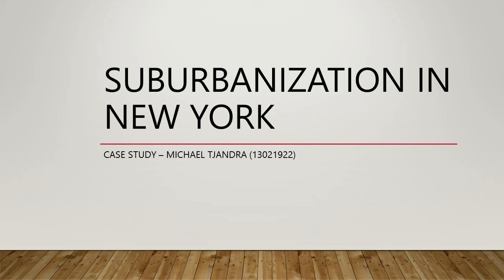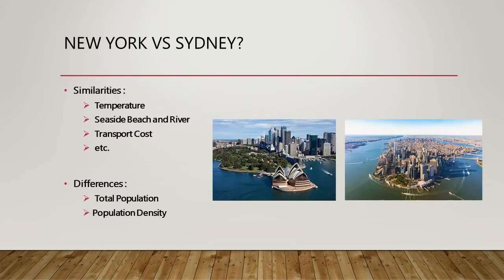Suburbanization in New York. Case study by Michael Chandra. New York is a city that has numerous relations to Sydney. From the geographical aspects, both cities have a similar average temperature of 12.7 to 17.7 degrees Celsius. Seaside, beach and river are also available in these cities. Furthermore, both cities have the same average cost of the monthly public transport ticket.